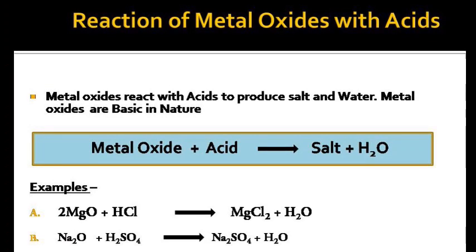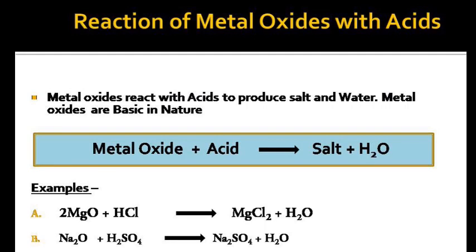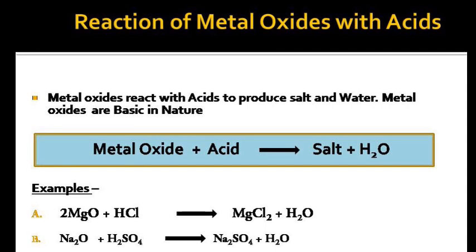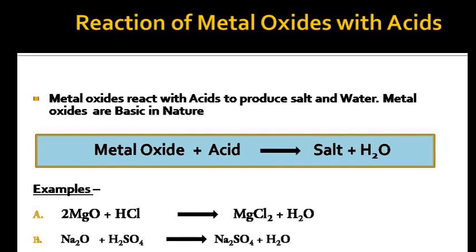Let us understand with some examples. MgO, magnesium oxide, reacts with HCl to give magnesium chloride, MgCl2, and H2O. Similarly, the second one, sodium oxide, Na2O, reacts with sulfuric acid, giving sodium sulfate, Na2SO4, as salt, and produces water.